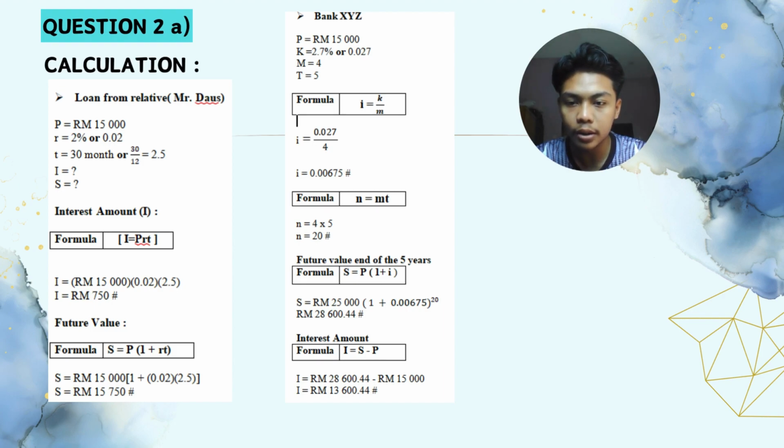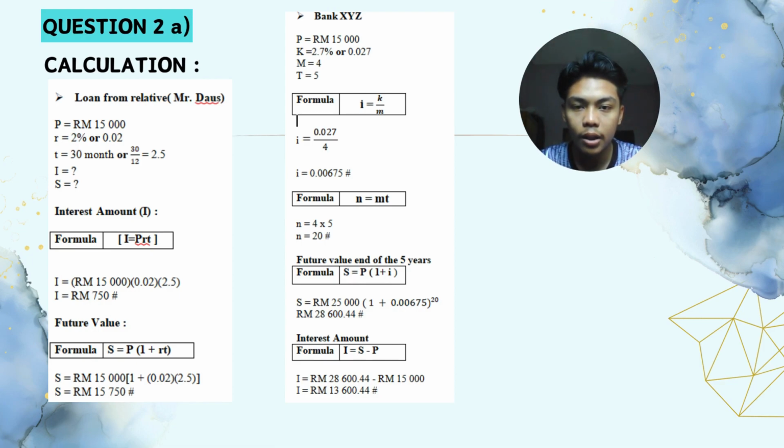The answer is 750. For the future value, it is 15,000 times 1 plus 0.02 multiplied by 2.5. The answer is 15750.